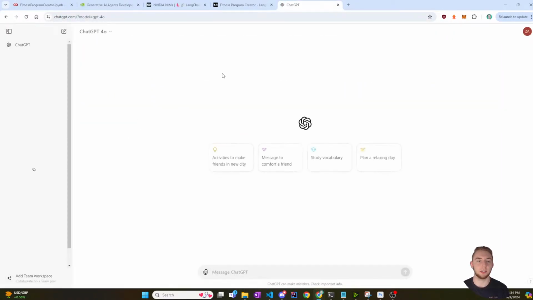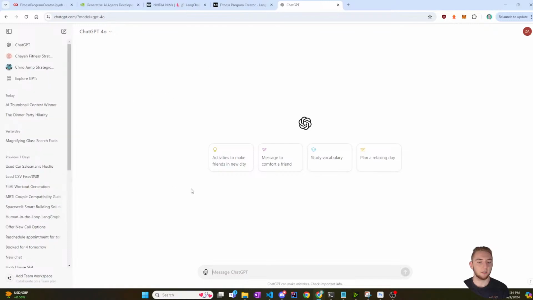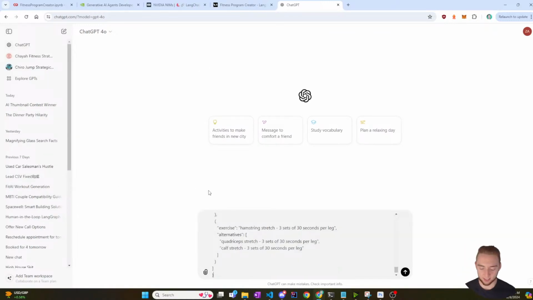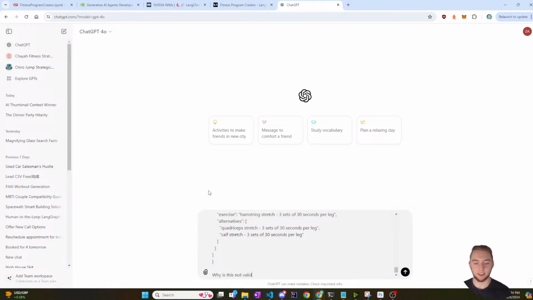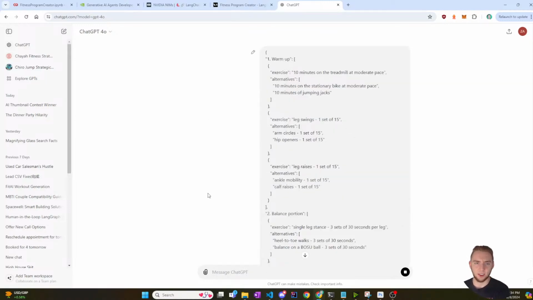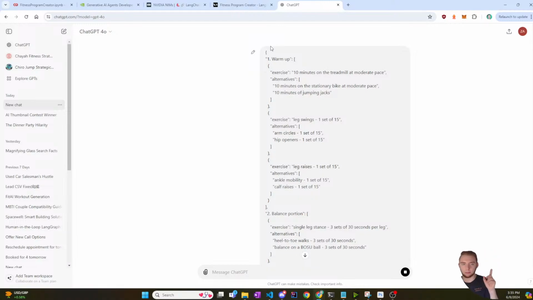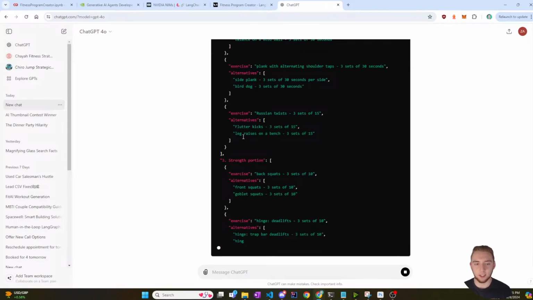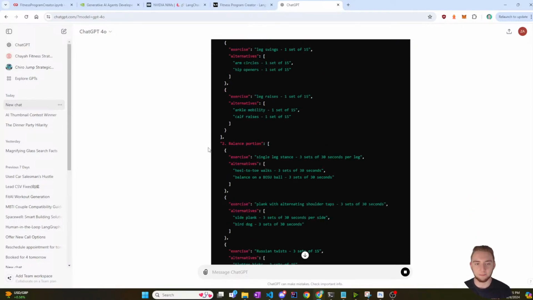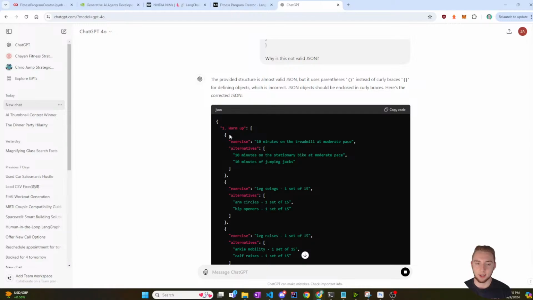I'm going to go to ChatGPT.com, paste this in and say, why is this not valid JSON? Because I actually don't know. It looks right now. There are parentheses here, and these need to be brackets. Before, the outer curly brackets were parentheses. But now the issue is Llama is giving me parentheses for the inside objects in the JSON, the ones inside the arrays.